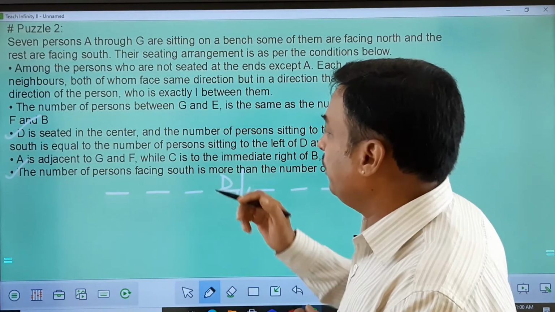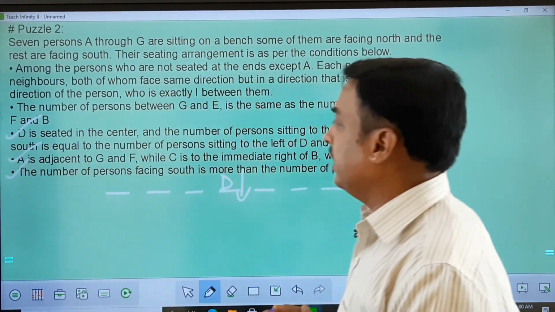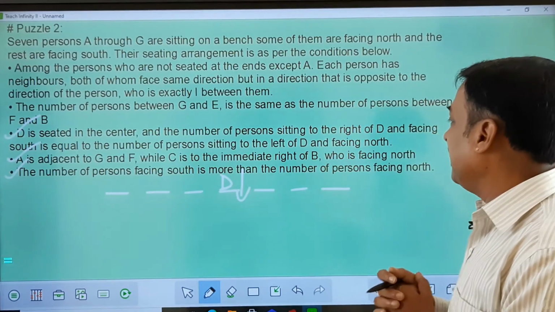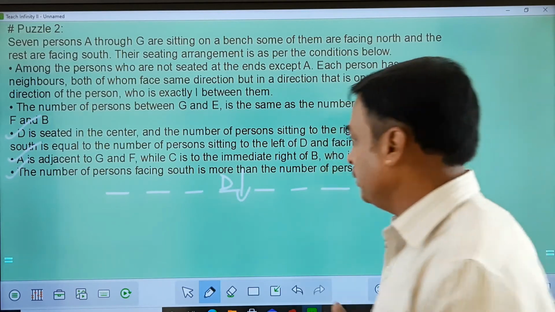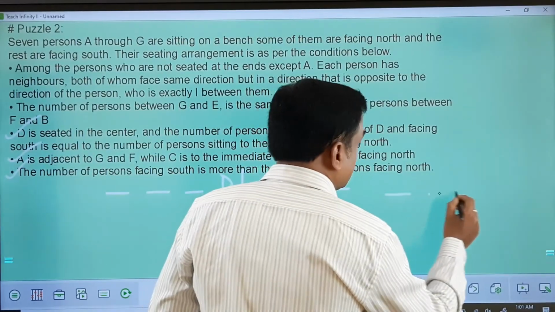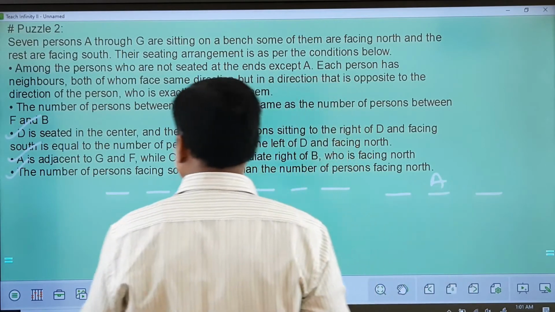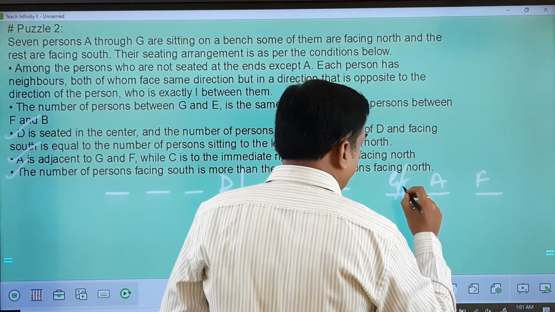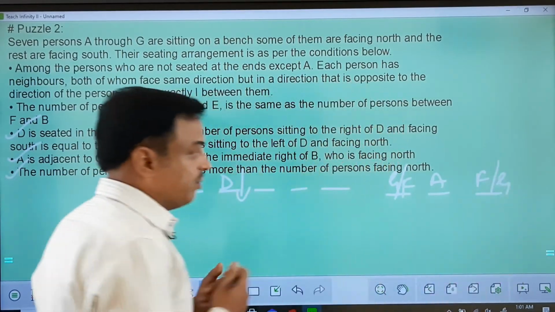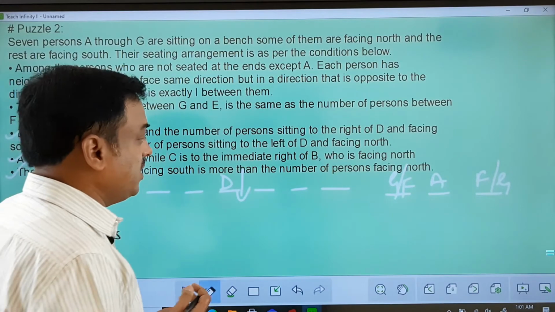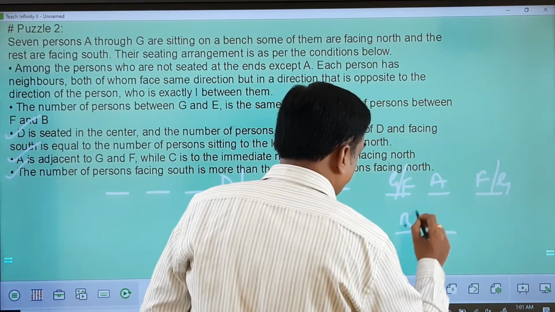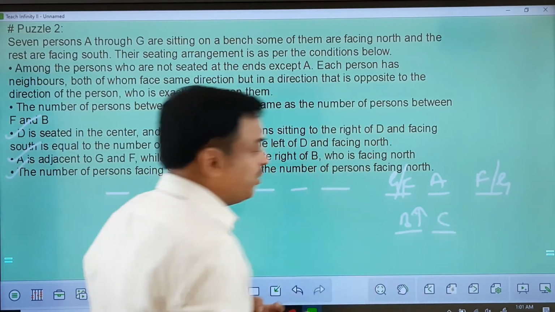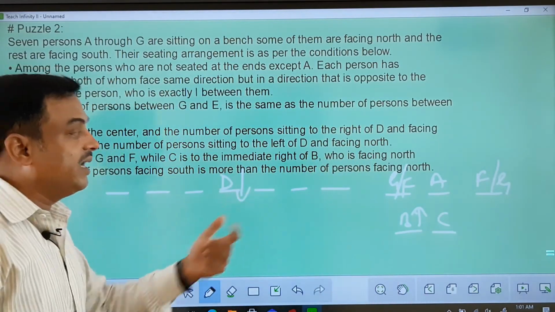Okay. So next, if you look at this point, all of you, the 4th point, as I see, A is adjacent to both G and F, while C is to the immediate right of B, who is facing north. There are 2 pieces of information. One information is there are 3 people sitting in between G and F. So this is G, this is F, or this could be F and this could be G. This is one piece of information we have. The other information, B is facing north. Also, C is immediately right of B. So C has to be somewhere like this. So these 2 points I can get from here.